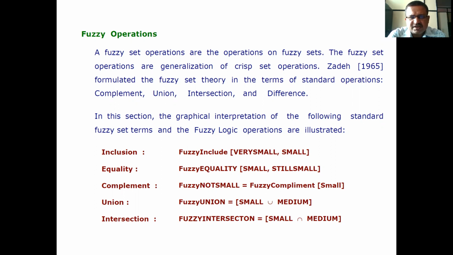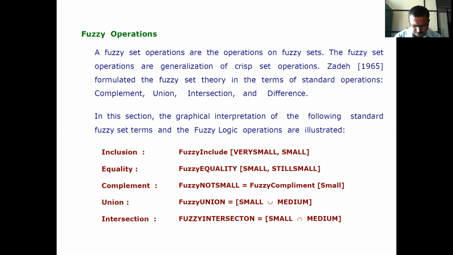Zadeh in 1965 formulated the fuzzy set theory in terms of standard operations: complement, union, intersection, and difference. In this section, the graphical interpretation of the following standard fuzzy set terms and the fuzzy logic operations are illustrated.